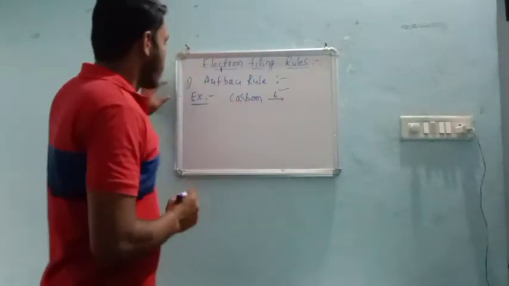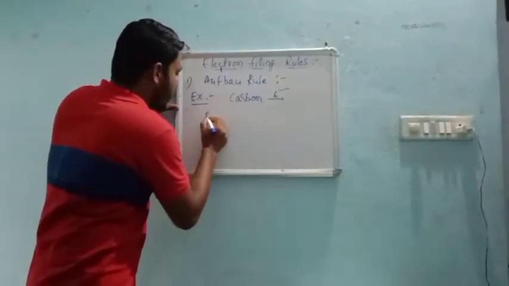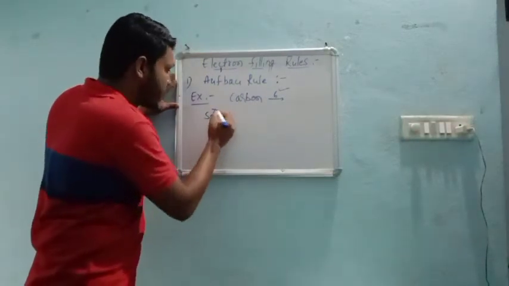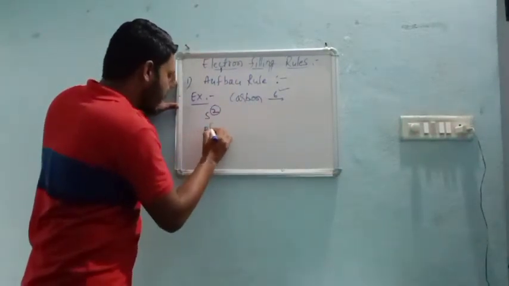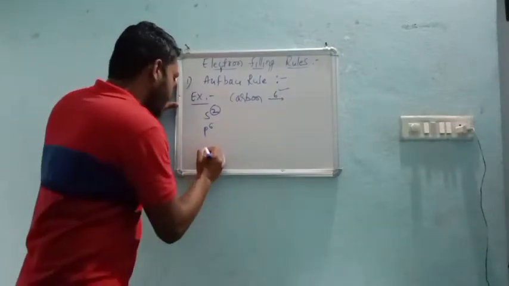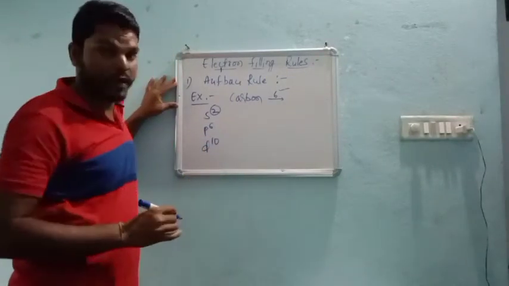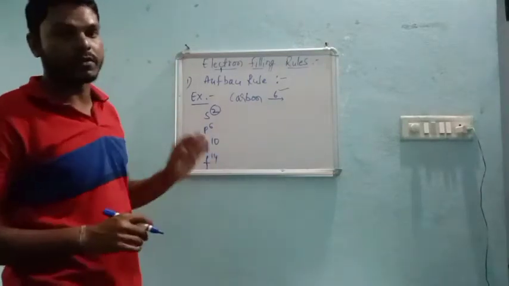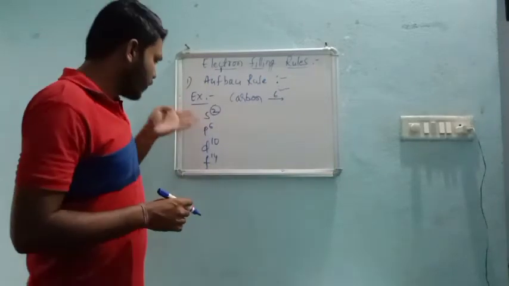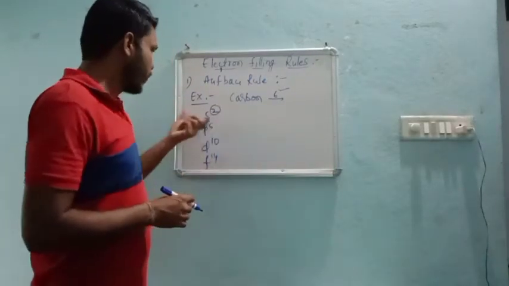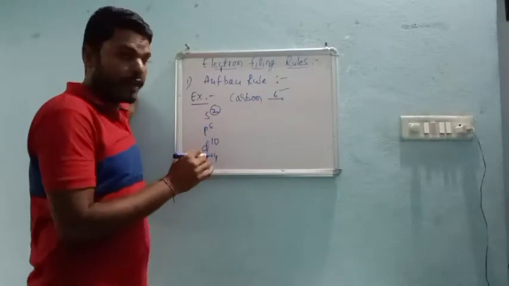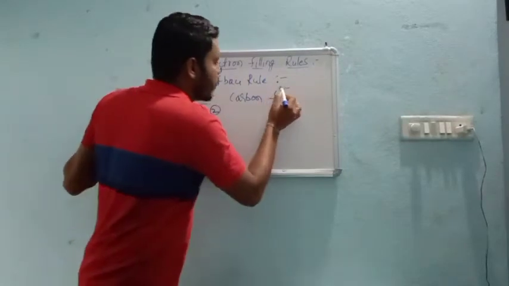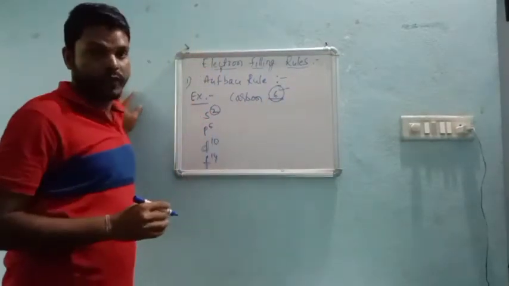In the last video, we saw that the s subshell can have 2 electrons, the p subshell can have a maximum of 6 electrons, the d can have a maximum of 10 electrons, and the f can have a maximum of 14 electrons. Very important. So now we need to know how to write the electronic configuration.